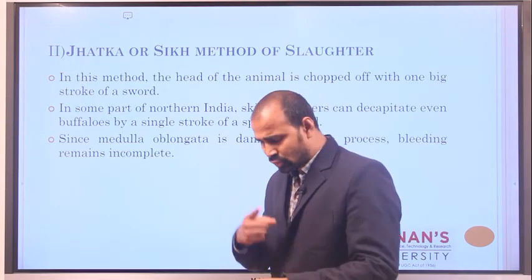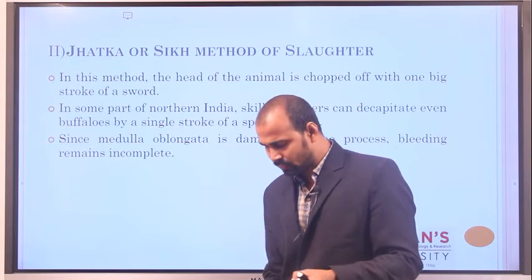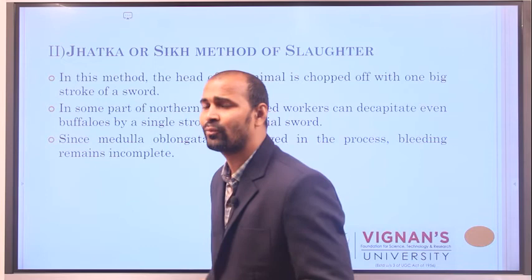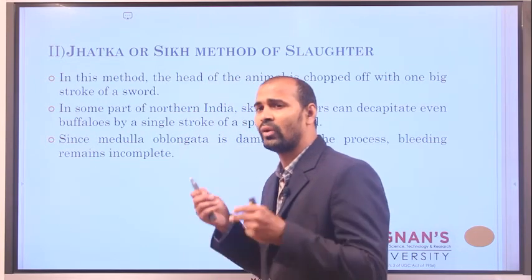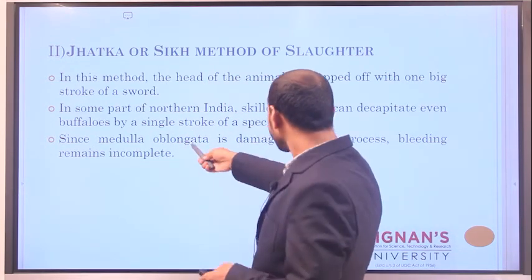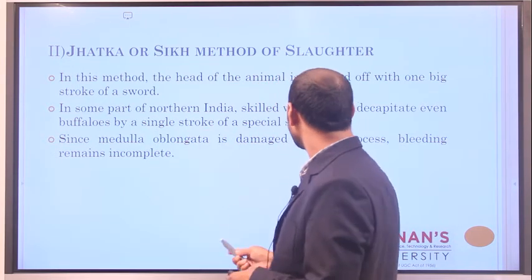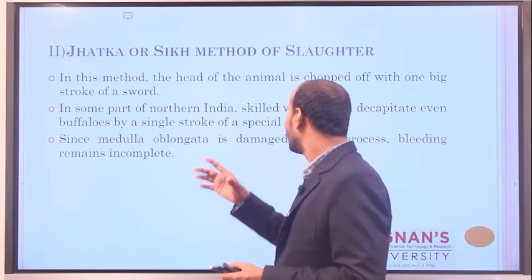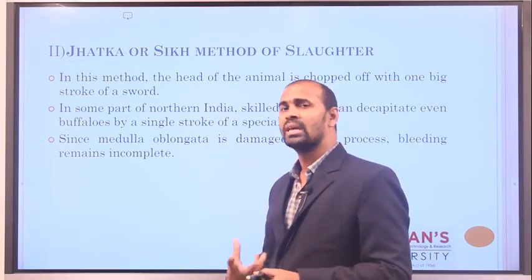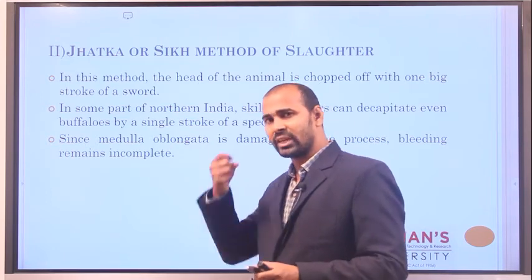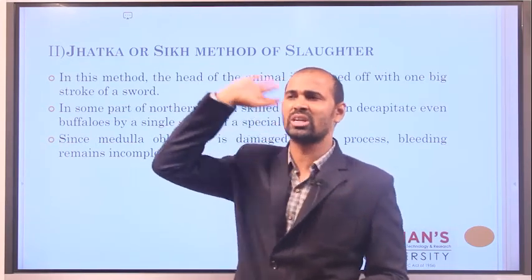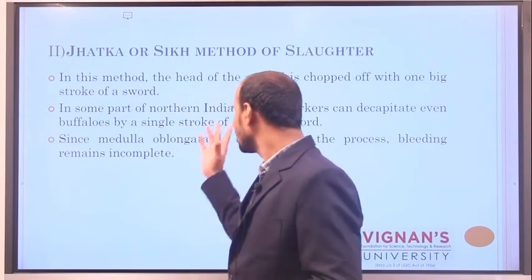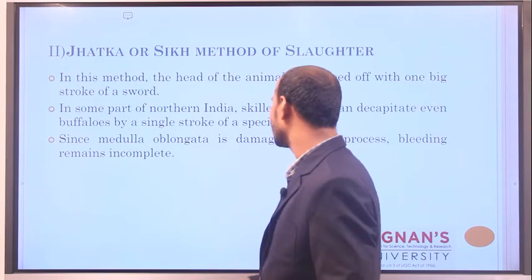For this, it is necessary to use a very sharp, thick, or very large knife. In some parts of northern India, skilled workers can decapitate even buffaloes by a single stroke. That is the Jhatka method, or Sikh method.